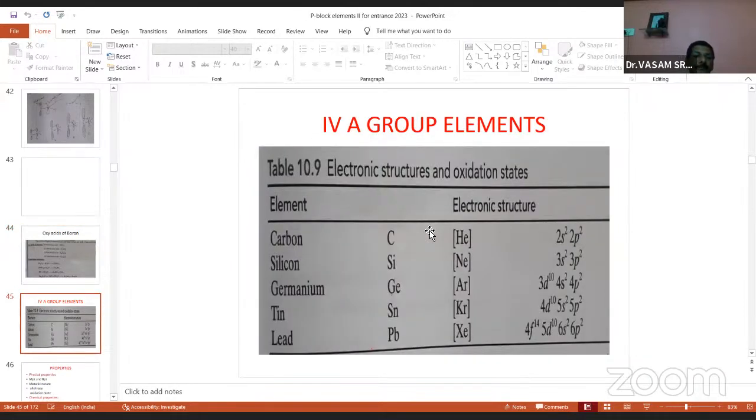Now come to fourth A. Same process. In third year we covered hydrate, halide, oxide, oxy acid. The same tempo you maintain in fourth year also. So if you read one group perfectly, and the properties in one group become clear, you can go in the same sequence up to the 8th group.